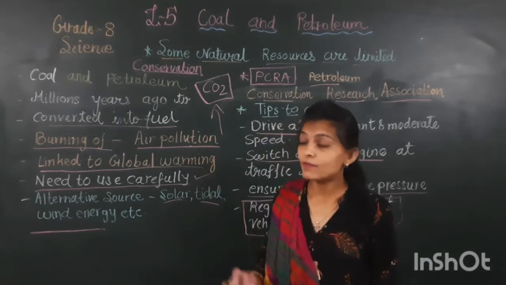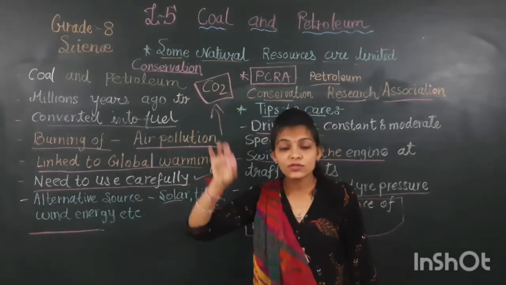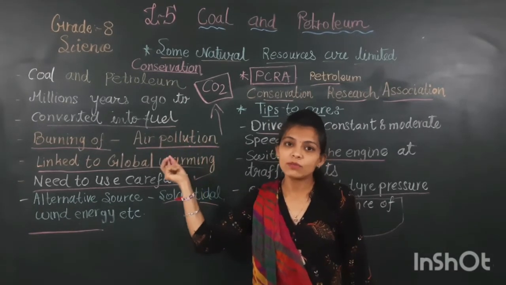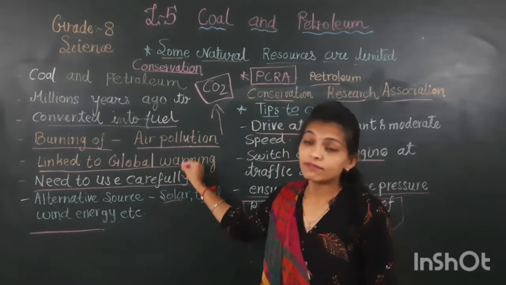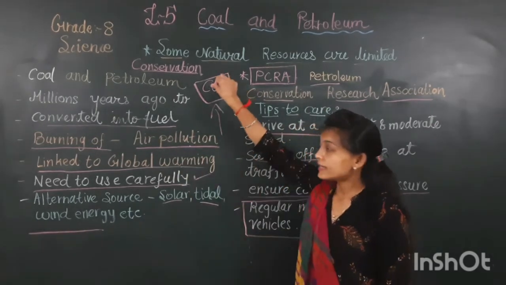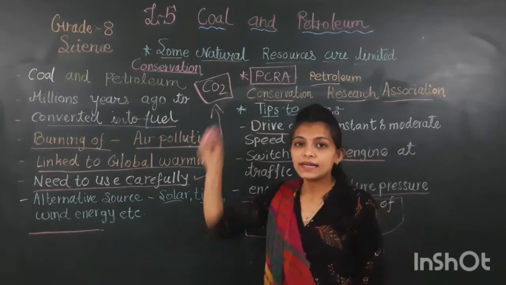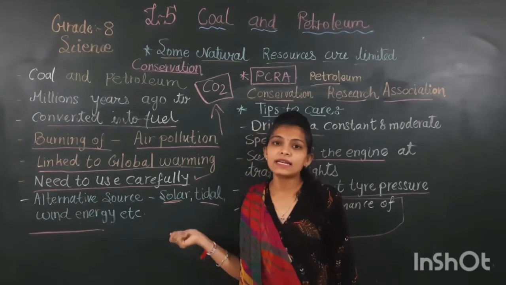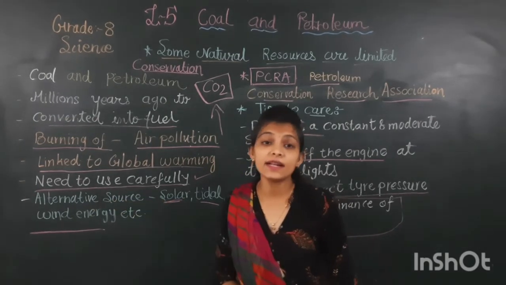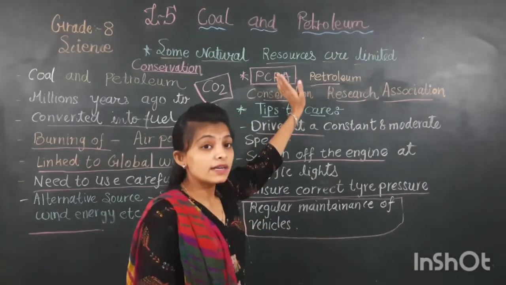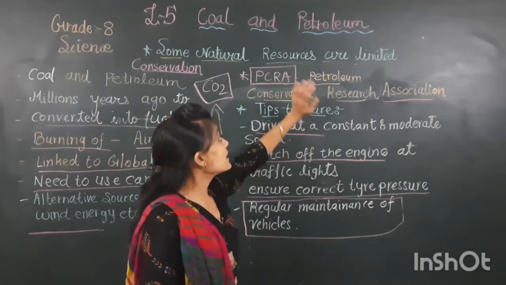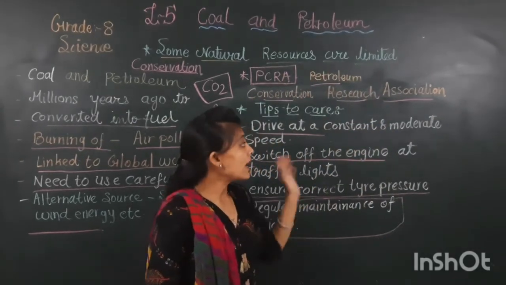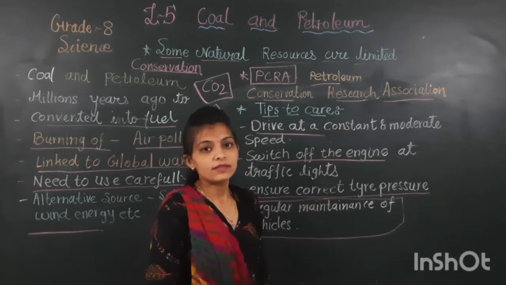One more time I am repeating, coal and petroleum are exhaustible resources. Burning them creates air pollution, and it is linked with global warming also. It creates carbon dioxide that will create a high temperature all over the atmosphere. We have to use alternatives: solar energy, tidal energy, wind energy, etc. One institute in our country, PCRA, Petroleum Conservation Research Association, is advising and guiding us on how to use fossil fuel.